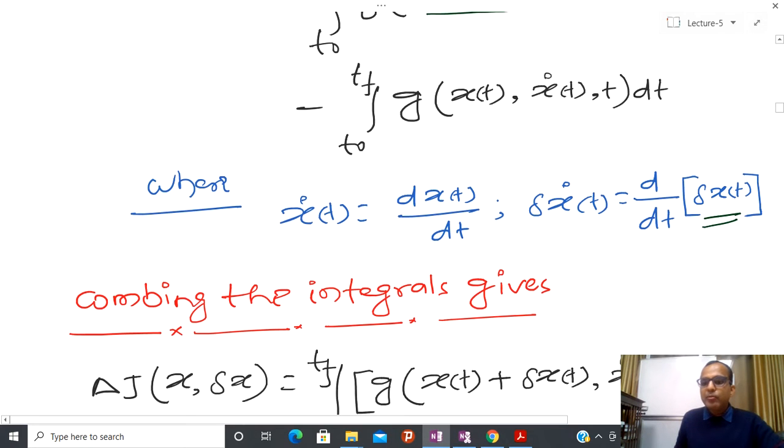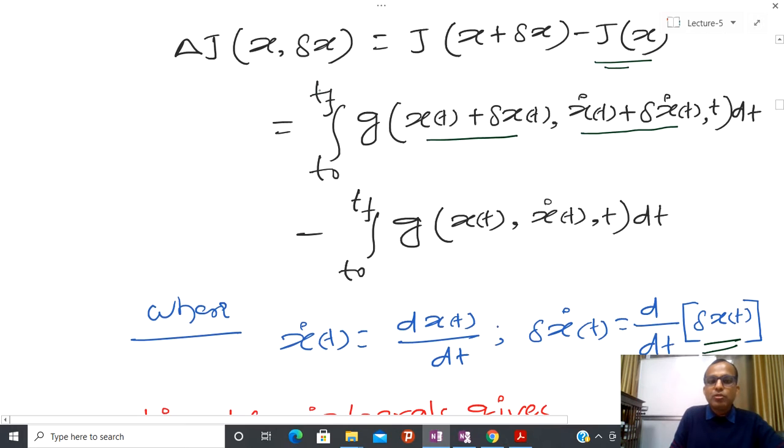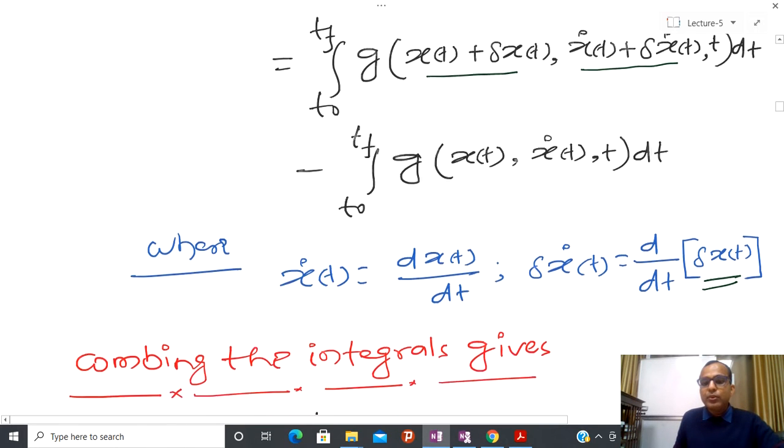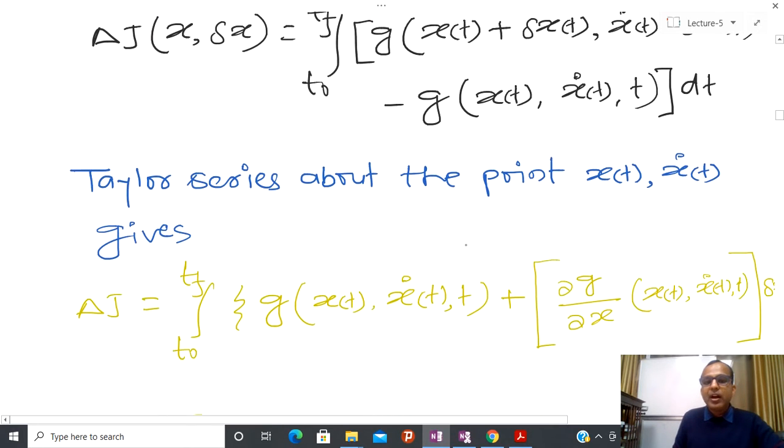Now I am going to combine these two integrals. You can see that this integral is from t0 to tf, and this is also from t0 to tf, so I can write it like this. This is pretty simple. After that, I am going to obtain the Taylor series about the point x and x dot.